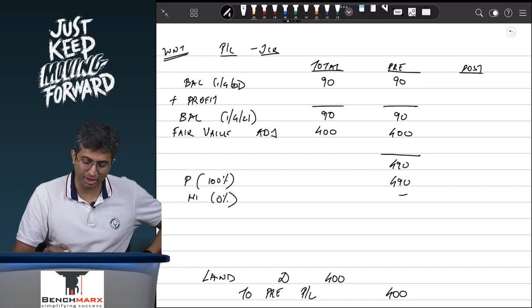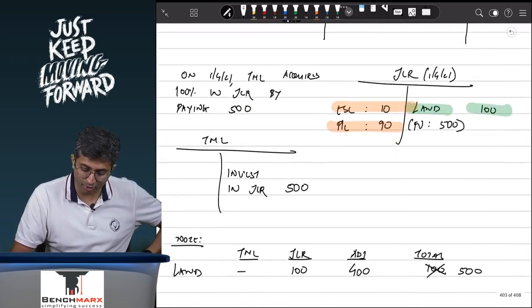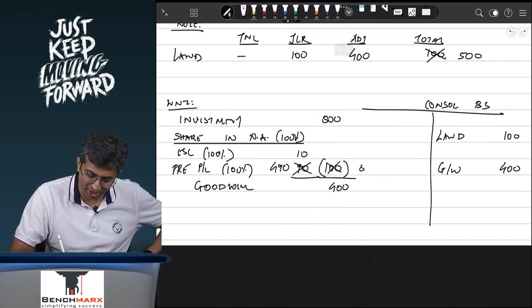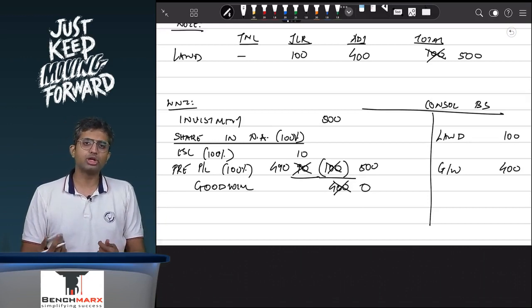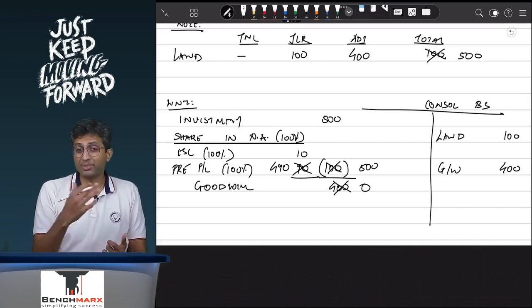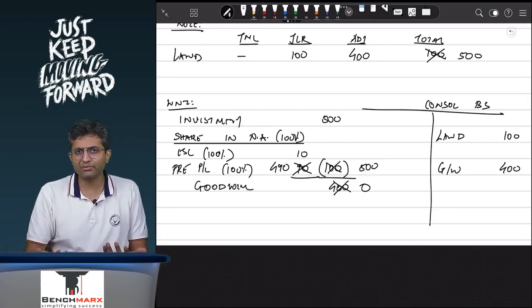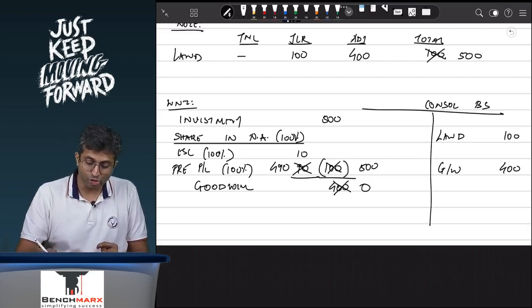Now, what will it ultimately do? We will take this in working note number 2, where we are doing the goodwill workings, in which case instead of taking 90, we will take 490. In which case over here you will have 10 plus 490, which is worth 500, and hence the goodwill is 0, because you are actually not paying any premium. In reality, you are paying 500 for a business which has land worth 500. So for something which is worth 500, you are paying 500. So you are not really paying any excess. So there is no goodwill, and the land should appear at 500.